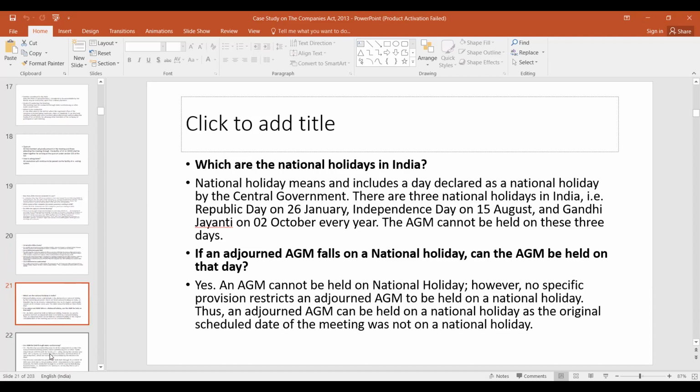Now, which are the national holidays? There are 3 national holidays: 15th August, 2nd October, Gandhi Jayanti, and 26th January, Republic Day. So an AGM cannot be held on these 3 days.